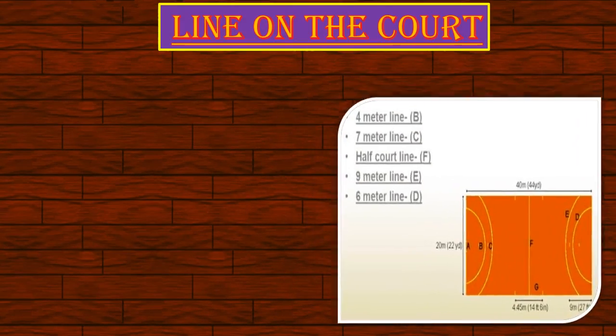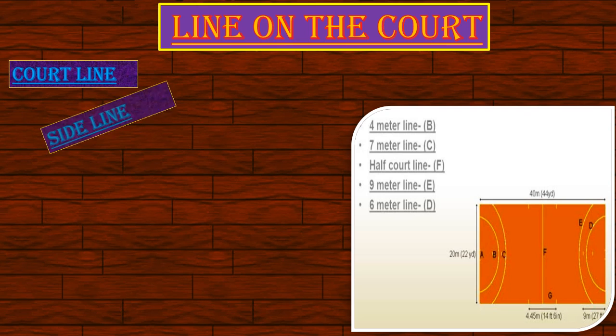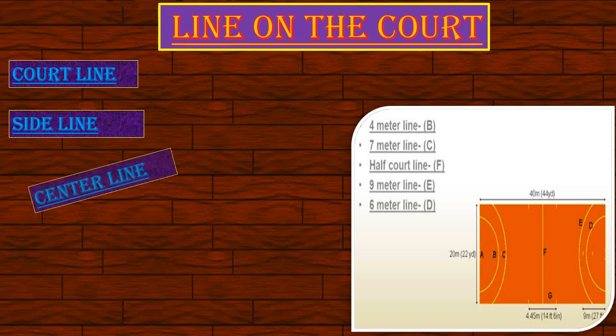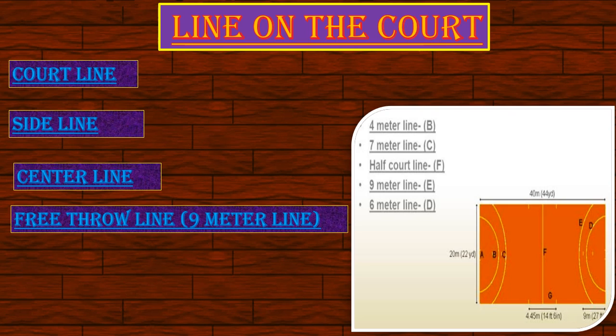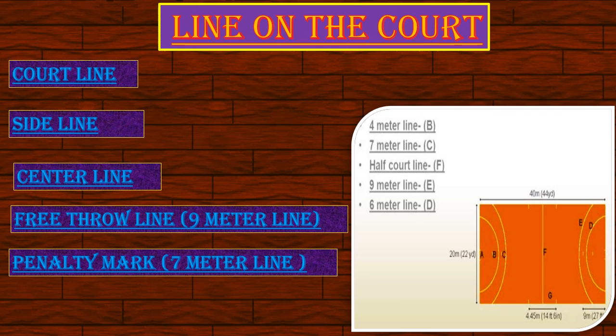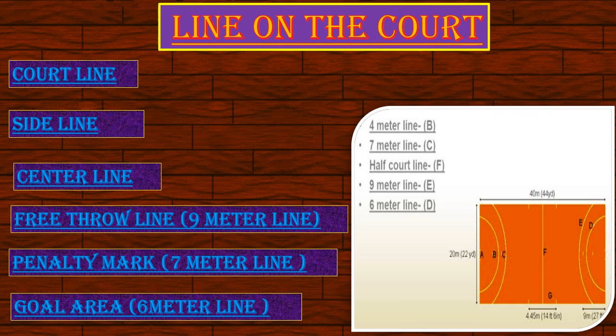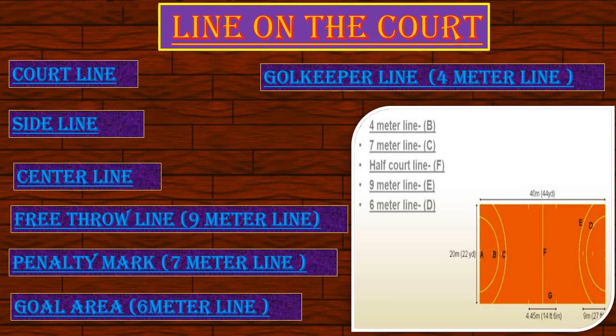Lines on the court. First, court line. Second, side line. Third, center line. Fourth, free throw line. It is 9 meters. Fifth, penalty mark. It is 7 meters. Sixth, goal area. It is 6 meters. Seventh, goalkeeper line. It is a 4 meter line.